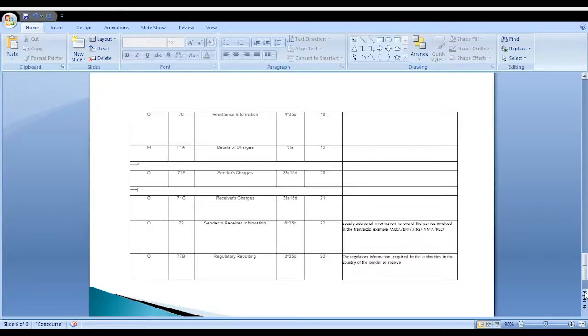Who is the account with institution party, the beneficiary institution party, and the account number? Those details are available in this field. Next comes the regulatory reporting.